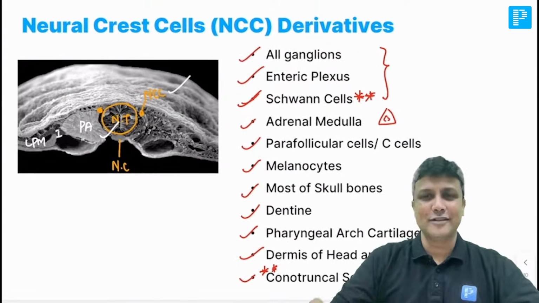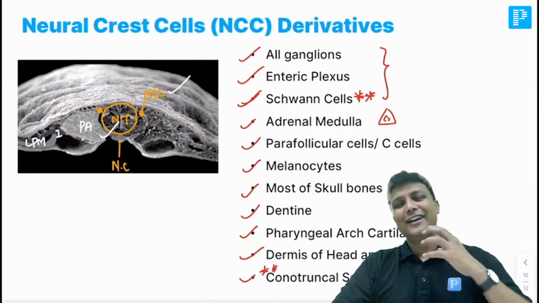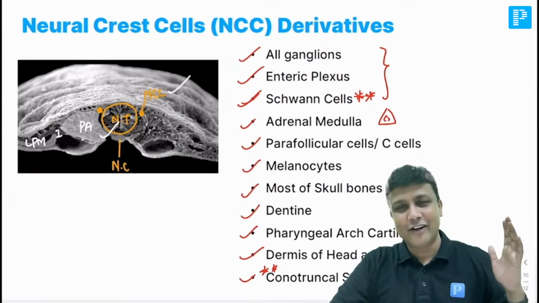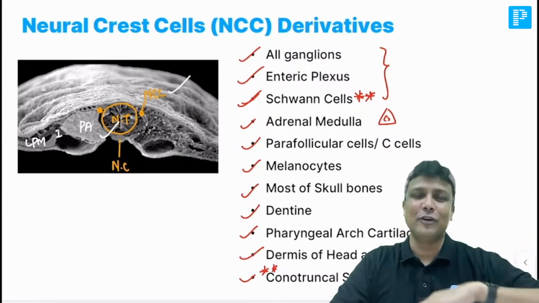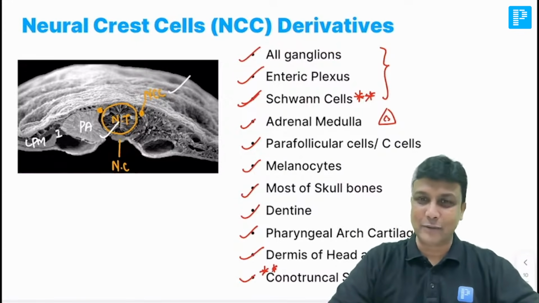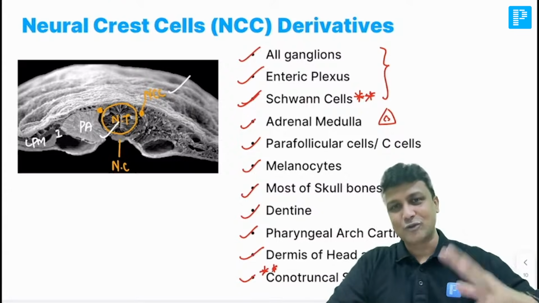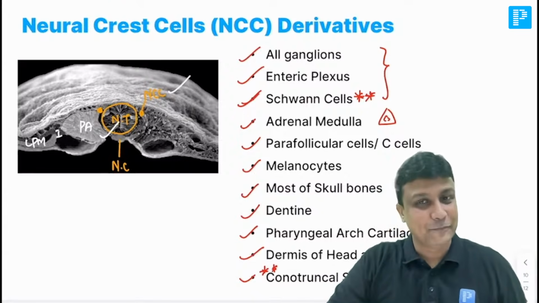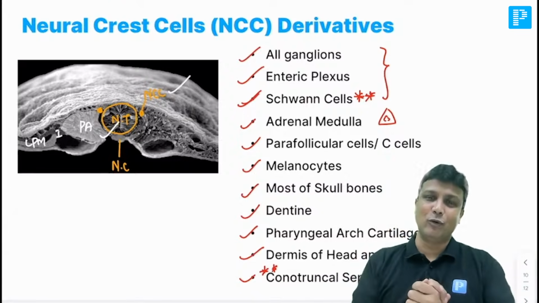It's like a nonsense list, I should say, because neural crest cells are migrating left and right. They're going to so many places. They're going to form different structures. You have to memorize that. And there are so many mnemonics available on Google and all. You can afterwards Google and see that one. I'm not a big fan of mnemonics and all. तो इसको आपको याद करना होगा. Clear with this one here? And by this, we are actually done with what here?